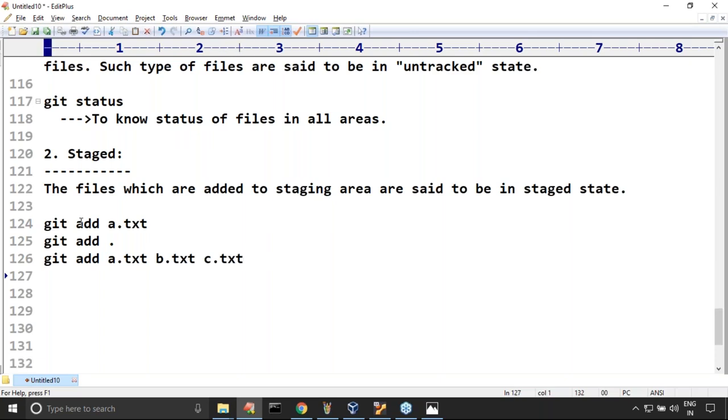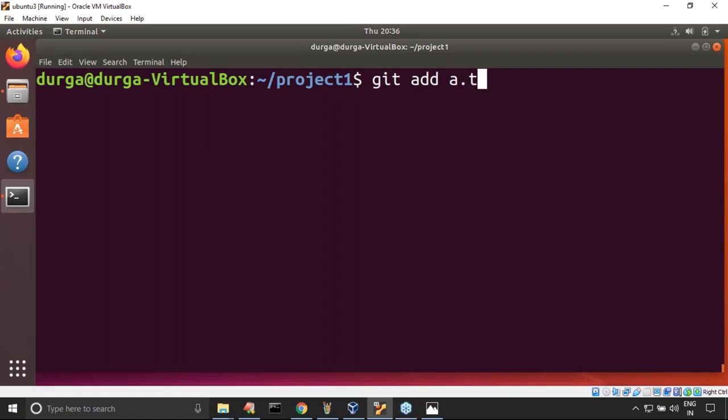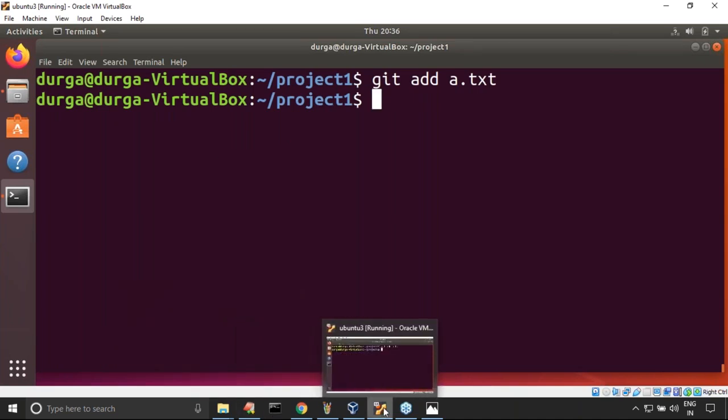If you want to add all txt files, you can use git add star dot txt, no issue at all. Now I just want to add a.txt, that's why git add a.txt, that's all. Now the file is added to the staging area or not, can you please confirm?